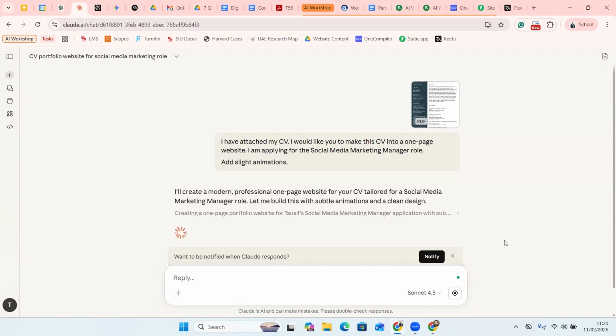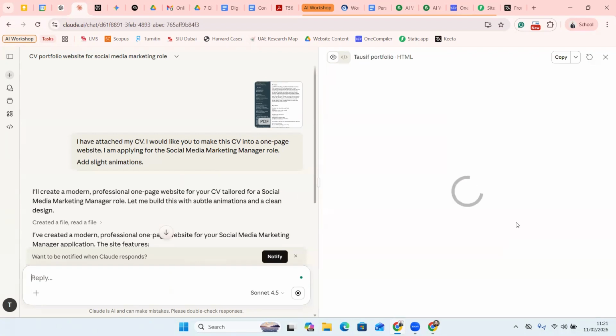But when do you make use of this? One case is if you're applying through a company job portal, then you will not be able to use this. Then you only have to attach your CV in a PDF format and send it. But if you know somebody in the company and the person has asked you to send me your profile, or you know somebody over there who has referred you, in that case, you can attach your PDF CV and, in the cover letter, mention the URL of the website that you have made out of your CV. That will give you more impact and will showcase that you are somebody who's thinking out of the box. Okay, so now it has made it.